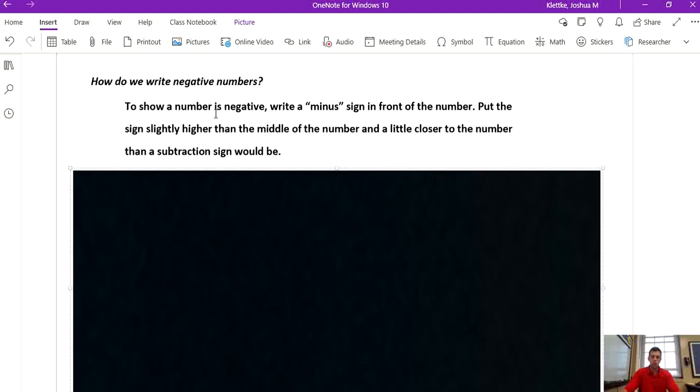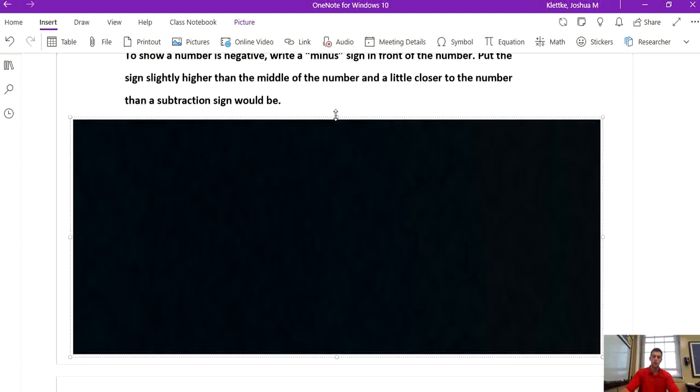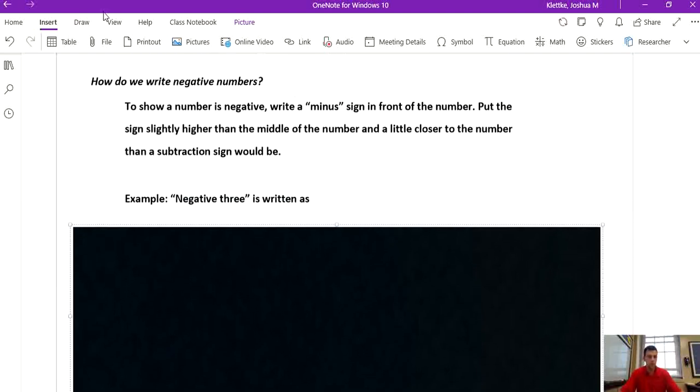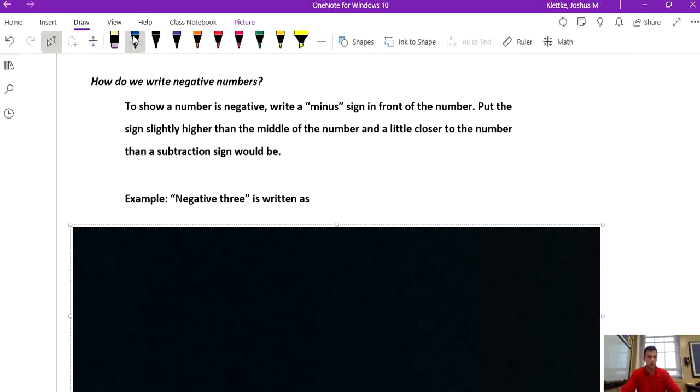So to show a number is negative, we're going to write a minus sign in front of the number. Put the sign slightly higher than the middle of the number and a little closer to the number than a subtraction sign would be. So I have an example down below of what we're going to write -3 as. So -3